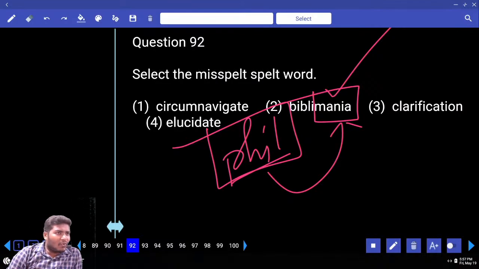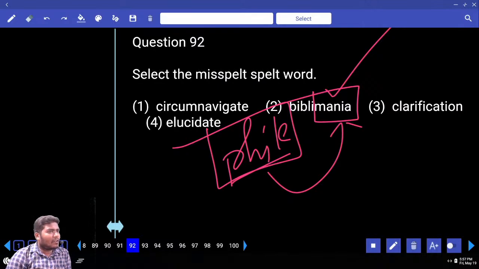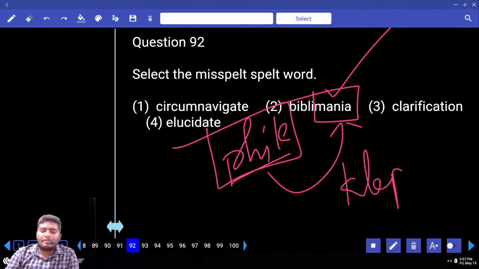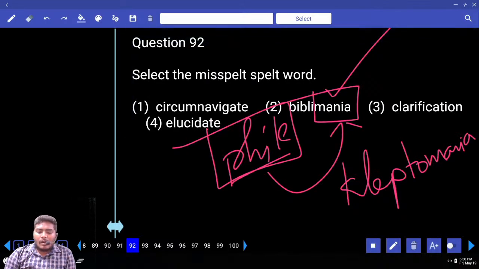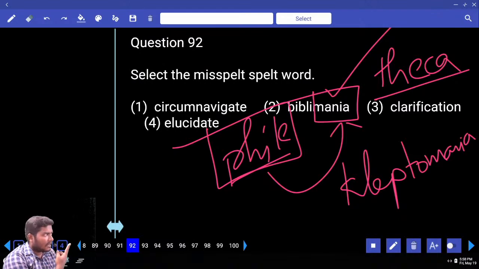Write down bibliophile, phile. Bibliophobia. Bibliography. Bibliographer. Bibliocast. Bibliokleptomania, kleptomania. Bibliotherapy. Bibliotheca, do not write just anything, the spelling is T-H-E-C-A.